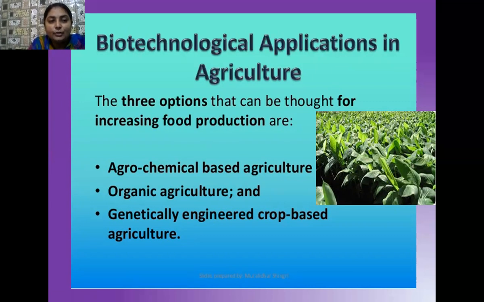We also used better management practices, and besides high yielding varieties they also play an important role. That means at that time we were using conventional methods of breeding, but there are certain limitations associated with this agrochemical based agriculture.